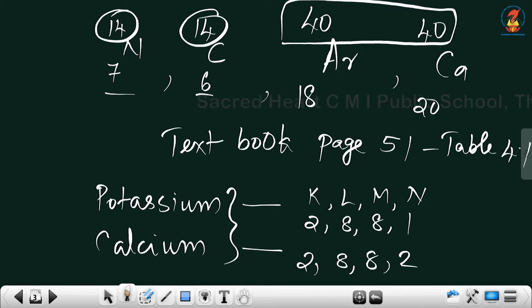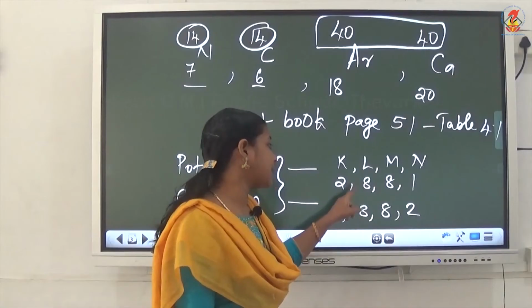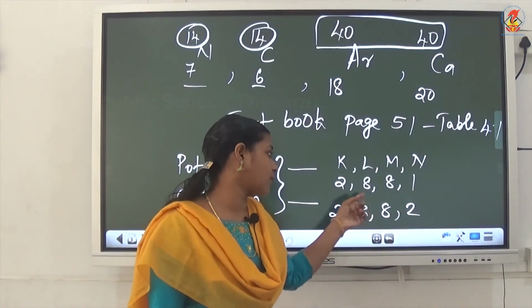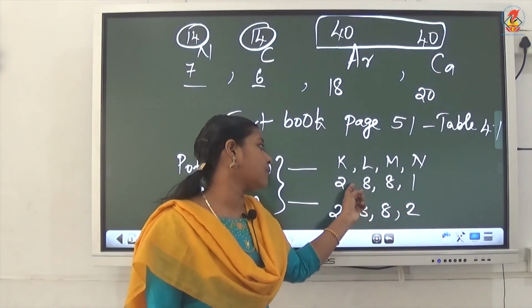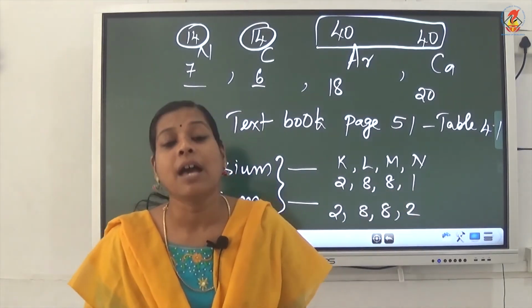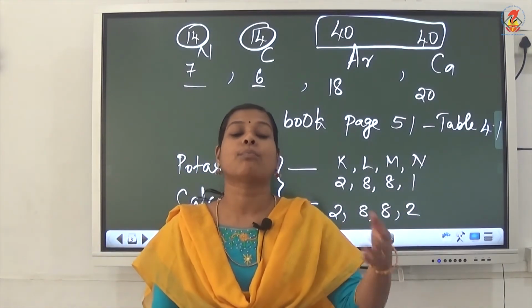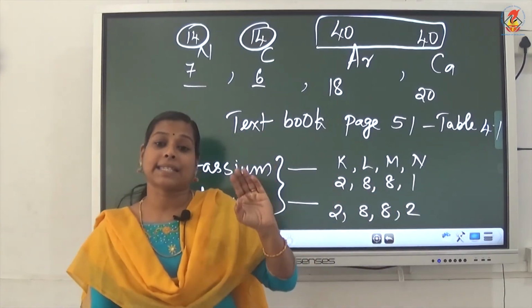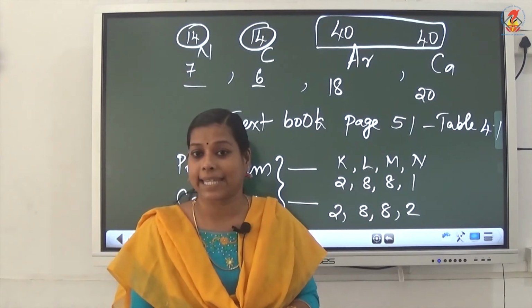From 1 to 18 it is given in the textbook and notebook as per the rule, but these are exceptional cases. You have to learn this by heart also. And one more thing: last class we have seen the valency.